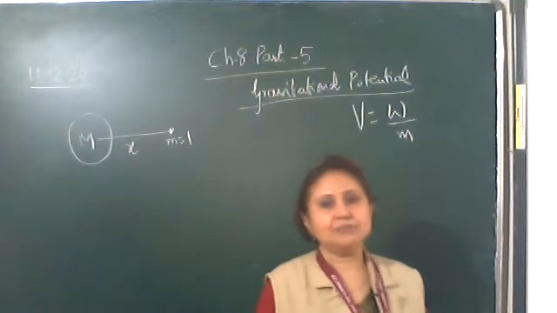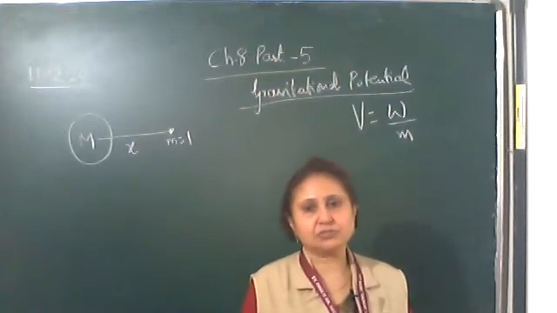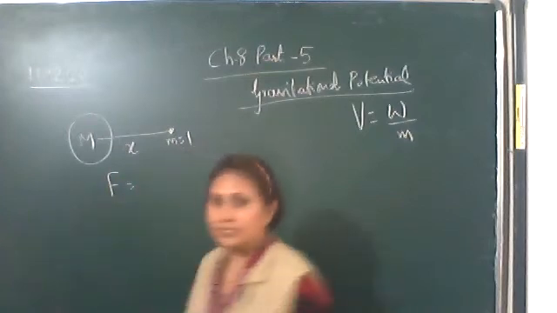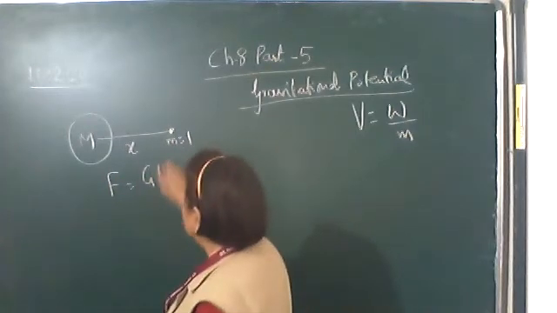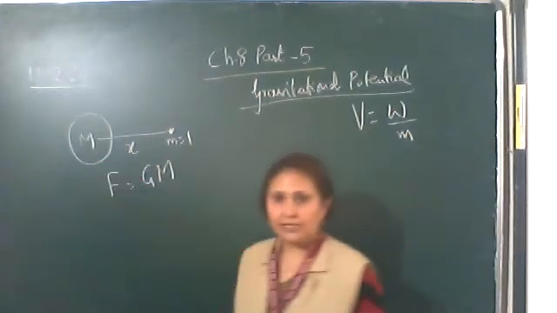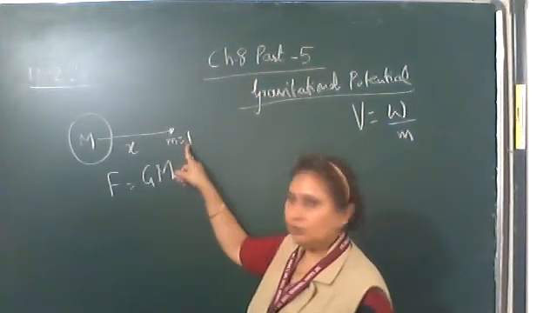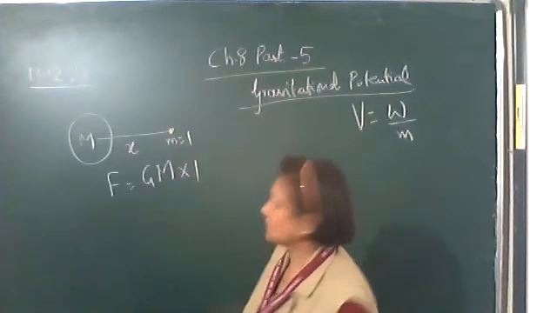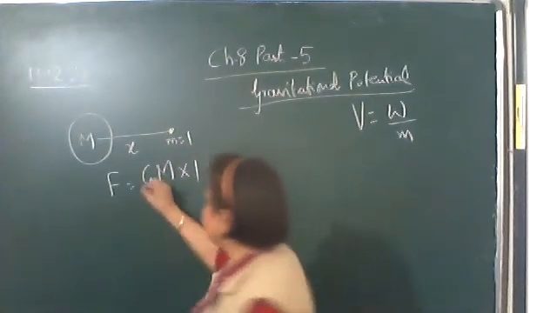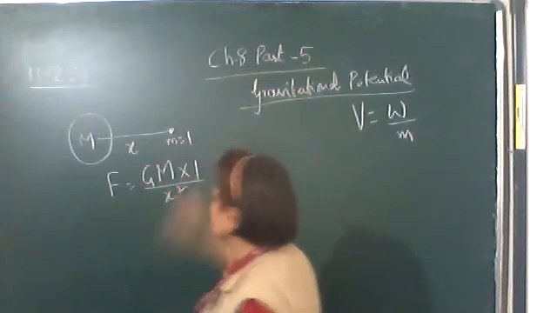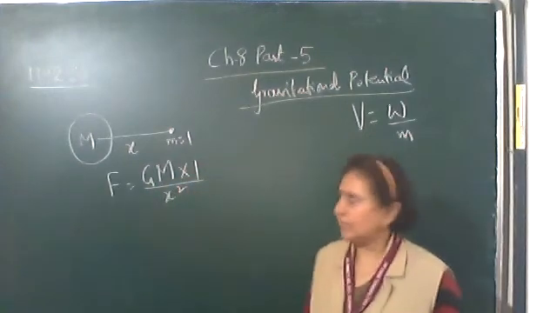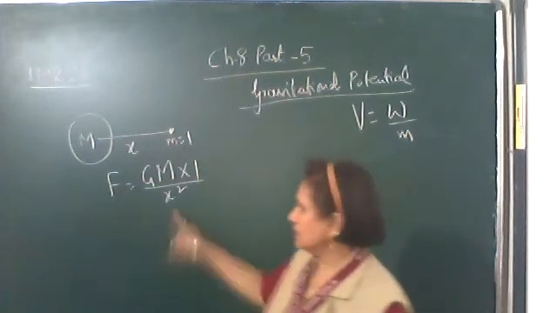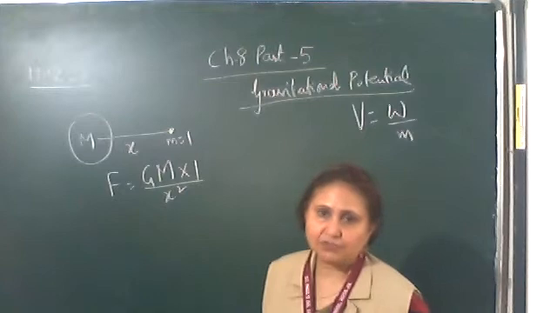We know that there will be some force of gravitation between these two. The force of gravitation between these two is G, mass of this body capital M, into this small m, which is unit mass, whose magnitude is 1, separated by x distance, so upon x square. So the gravitational force between capital M and this unit mass separated by x distance is given by this formula.